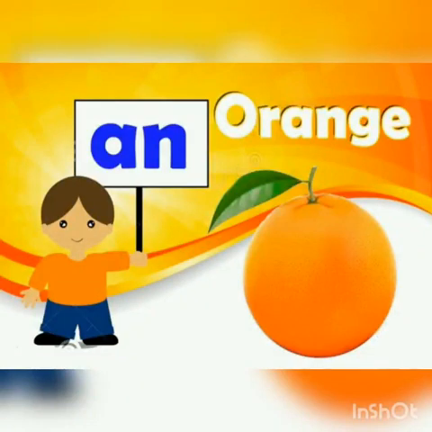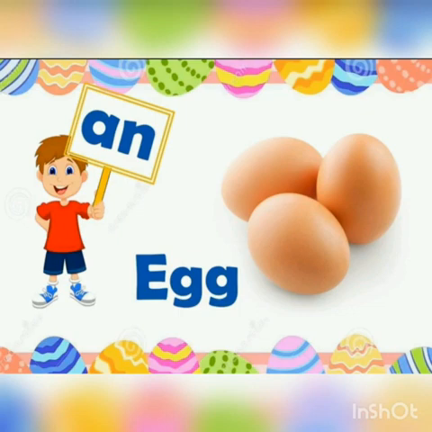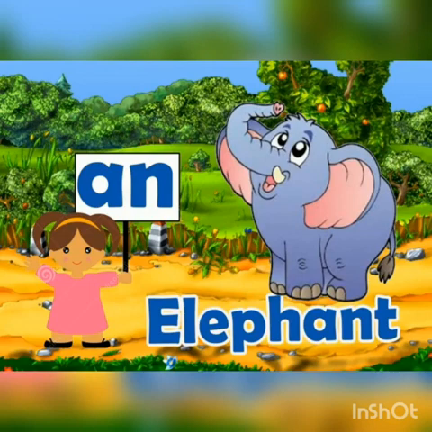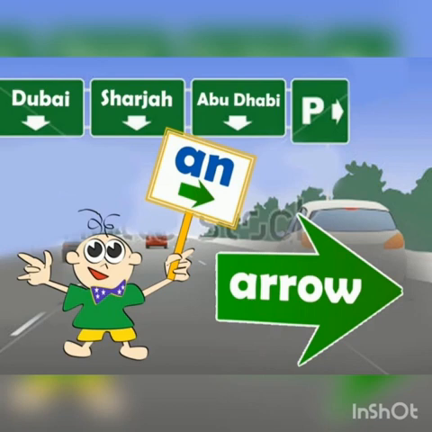We'll see some more examples through pictures. An orange, an egg, an apple, an elephant, an arrow. So from these examples which I have shown, you must have got a clear idea that for any word that begins with a vowel sound, we have to use article an.